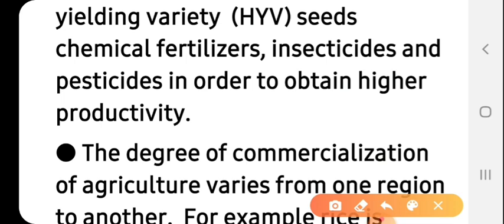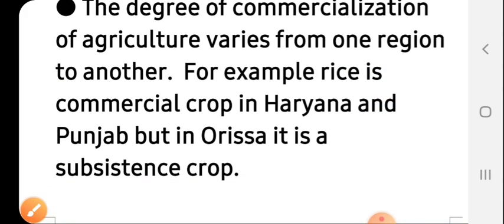The degree of commercialization of agriculture varies from one region to another. Let's try to understand with an example. For example, rice is a commercial crop in Haryana and Punjab, but in Orissa it is a subsistence crop that is meant for survival. While in Haryana and Punjab, it is a commercial crop that is grown for the purpose of earning money.